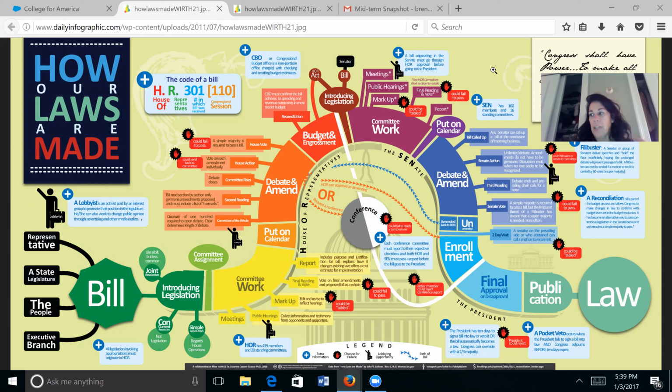The final action is after both the House and the Senate approve the exact same bill, it goes to the President. If the President approves and signs it, it becomes law. Or if he does nothing and takes no action for 10 days while Congress is in session, it automatically becomes a law. If he opposes it, he can veto it, or he can take no action